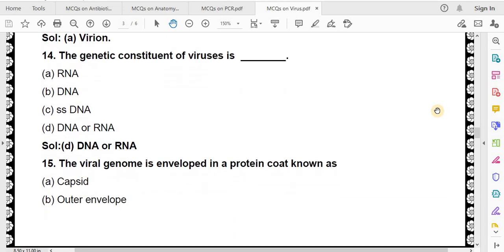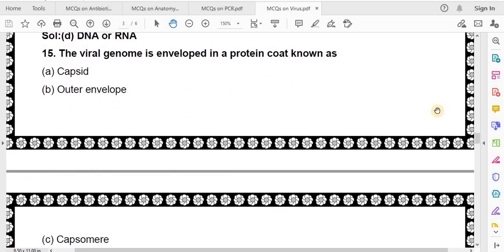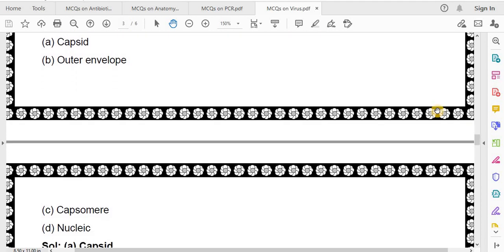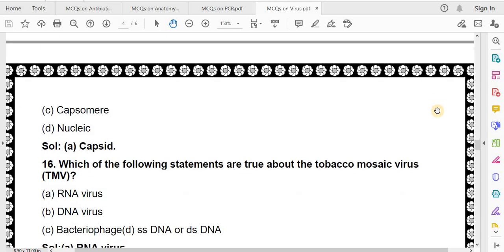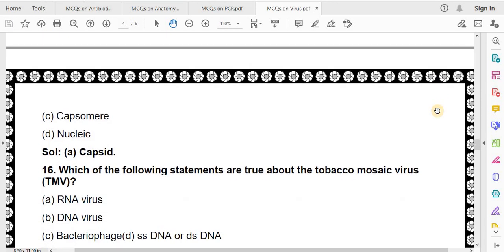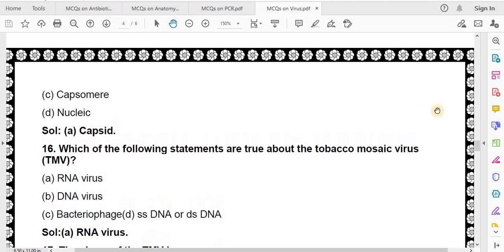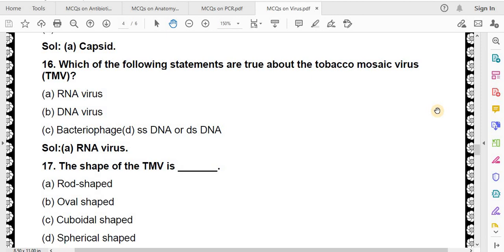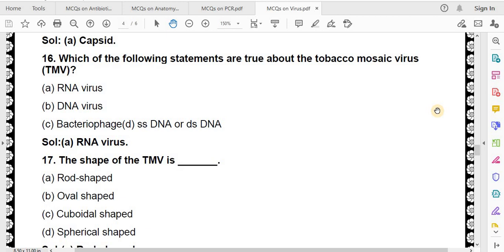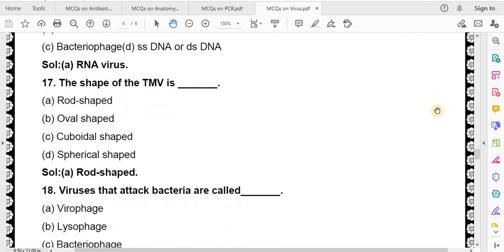The viral genome is enveloped in a protein coat known as capsid, outer envelope, capsomere, nucleic acid. Correct answer is capsid. Which of the following statements are true about the tobacco mosaic virus? RNA virus, DNA virus, bacteriophage, ssDNA or dsDNA. Correct answer is RNA virus. The shape of the TMV is rod shaped, oval shaped, cuboidal shaped, spherical shaped. Correct answer is rod shaped.